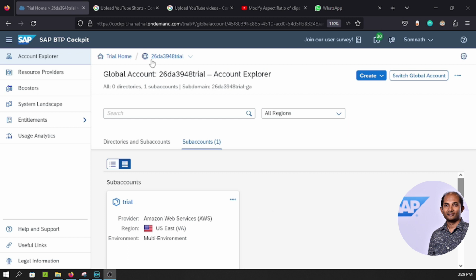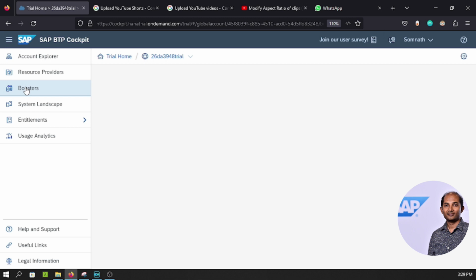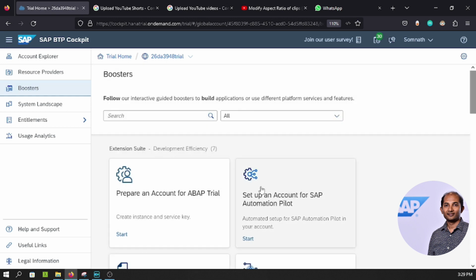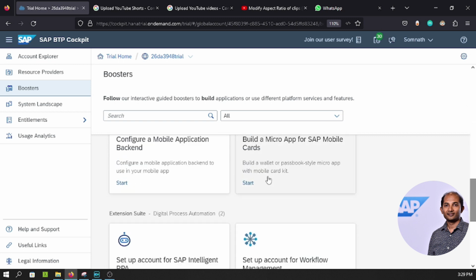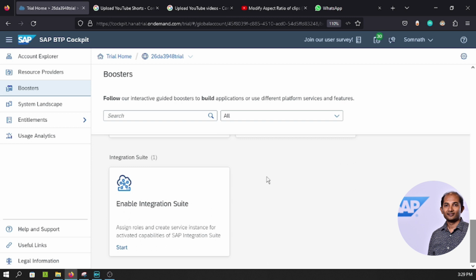All right, so now if you go over to the global account section, you find something called boosters over here. If you click on that, there are plenty of different services or extensions, actually capabilities, available, which can be activated or enabled from this booster process. And our interest is in enabling the Integration Suite here.